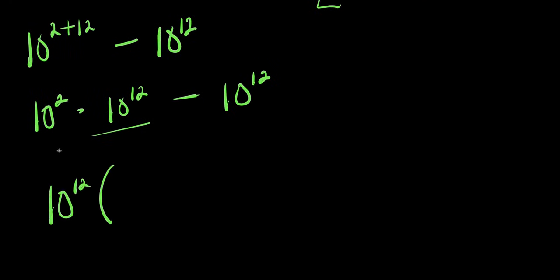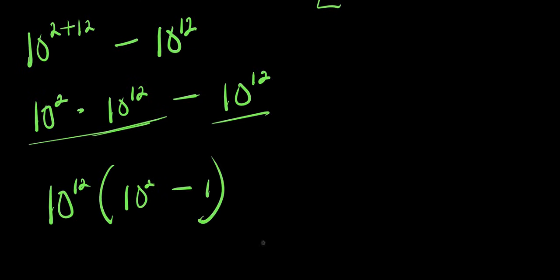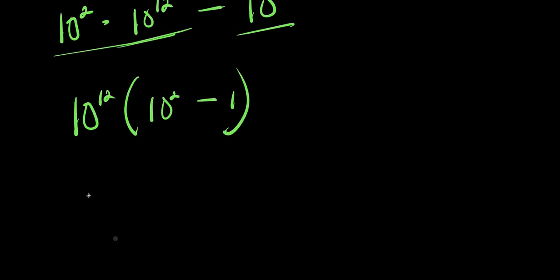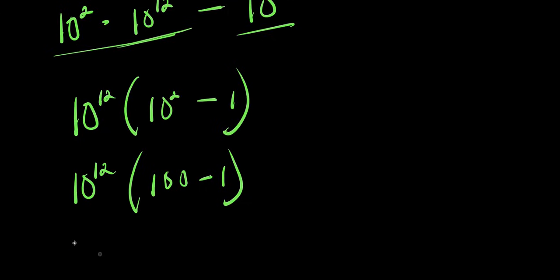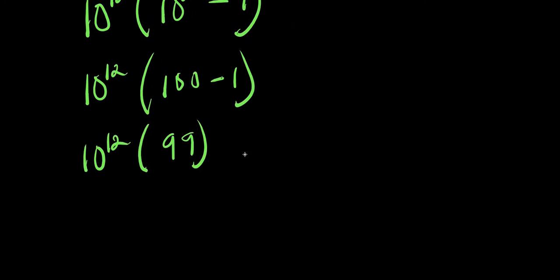10 power 12 times, this divides 10 power 12, that is 10 power 2, minus this divides 10 power 12, that is 1. So from here, we have 10 power 12 times, this is 100 minus 1. So this will give us 10 power 12 times 99. So this is just like writing 99 times 10 power 12.